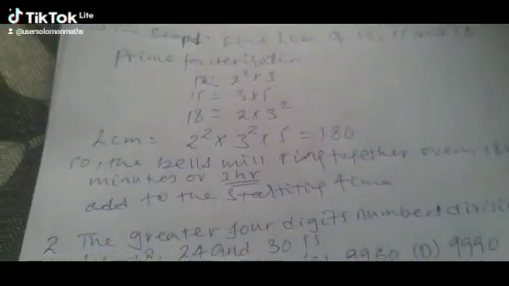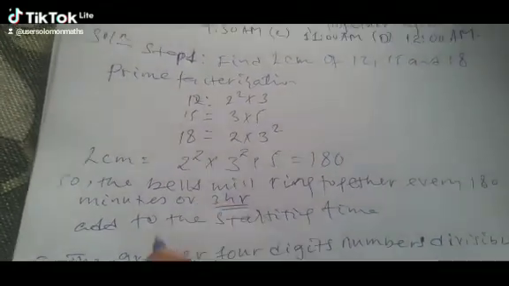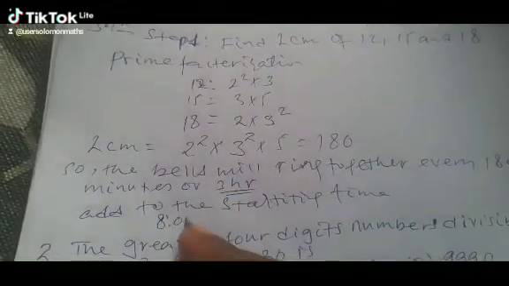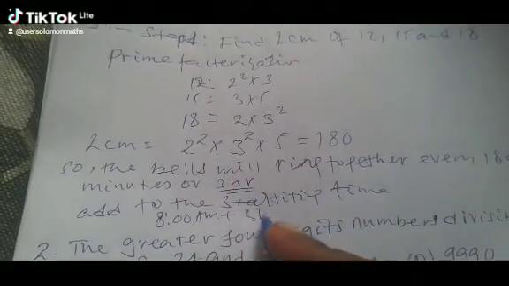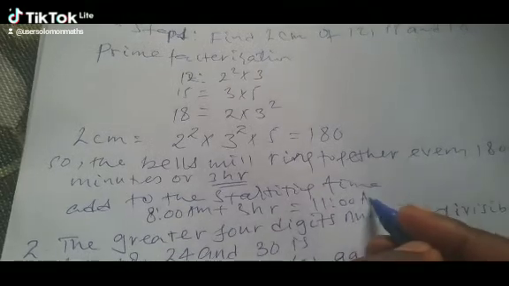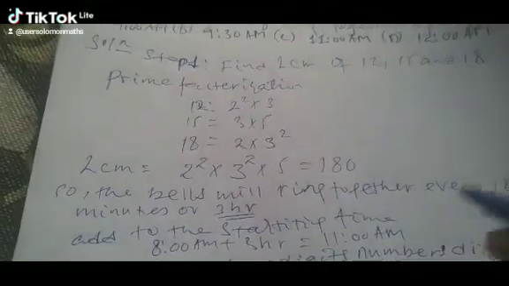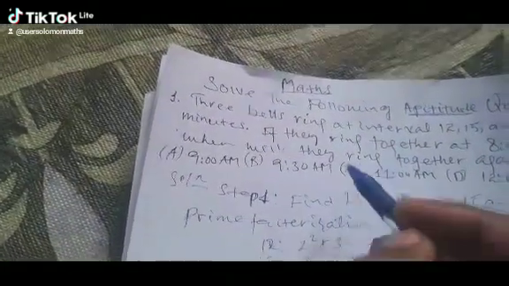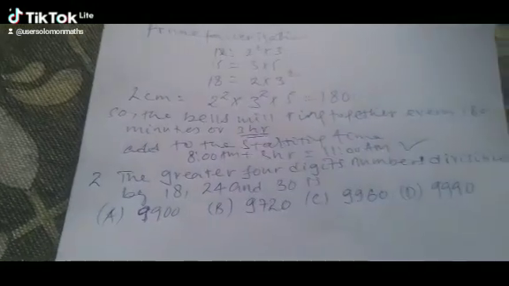Therefore, the starting time is 8 a.m. plus 3 hours, which is equal to 11:00 a.m. So the three bells are ringing together at 11. So the answer is C, at 11 a.m. Go to question number 2.